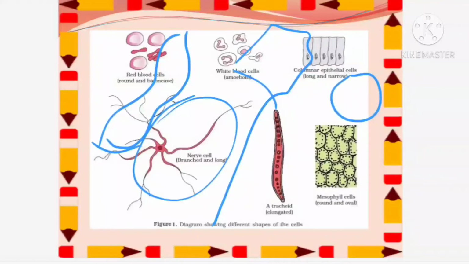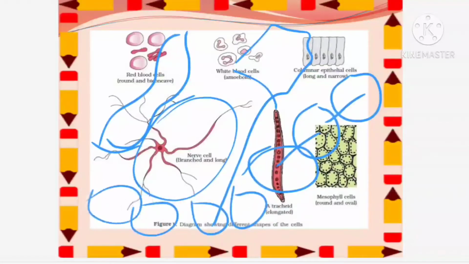So here what is to be done? The message has to be passed very fast. In that case, if you are having cells which are smaller and spherical, from one cell to another the message will be passed like this, and it has to reach the brain. So how many cells should be there in between to reach the brain? It will take a lot of time.